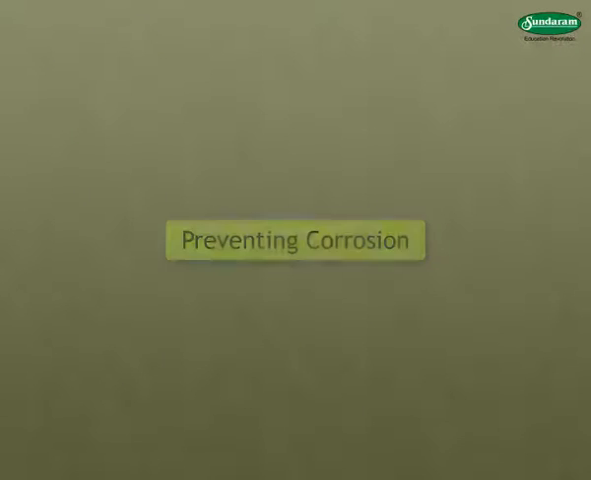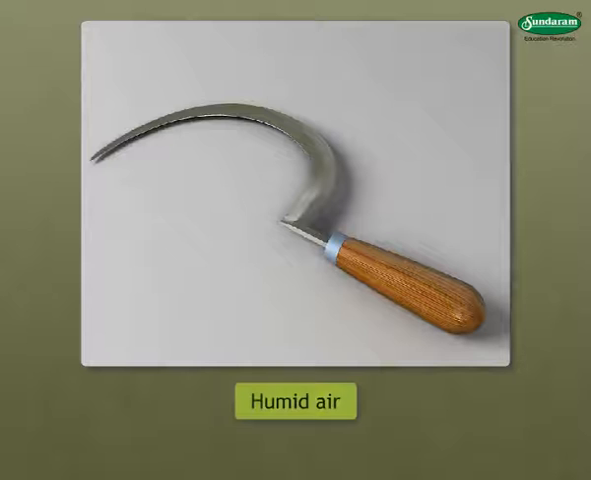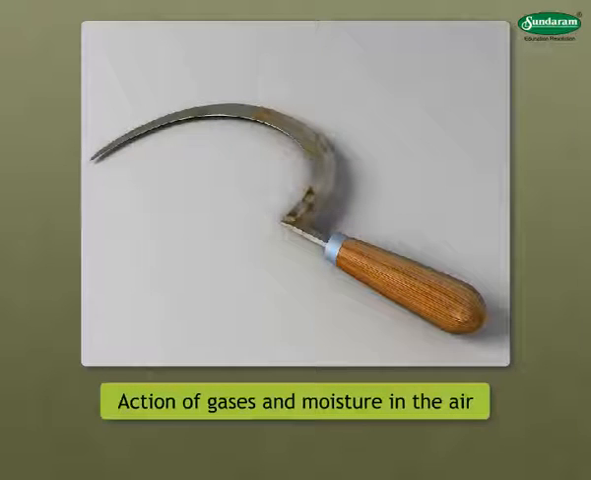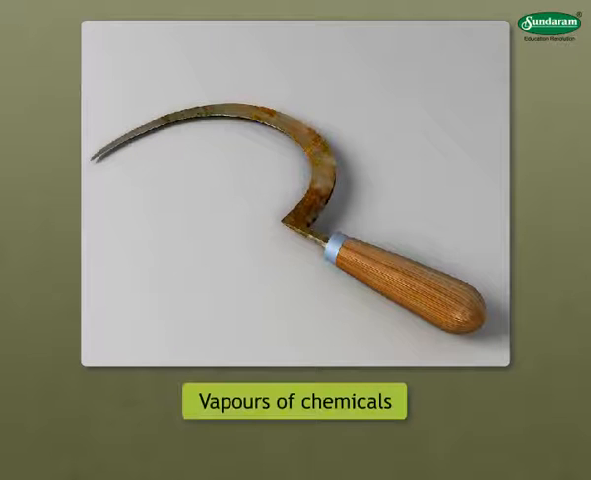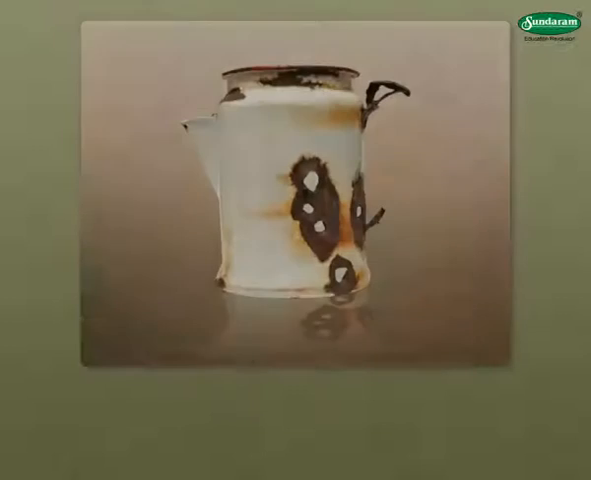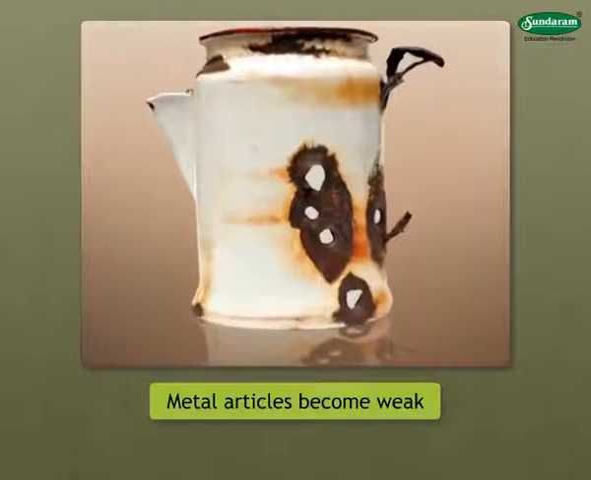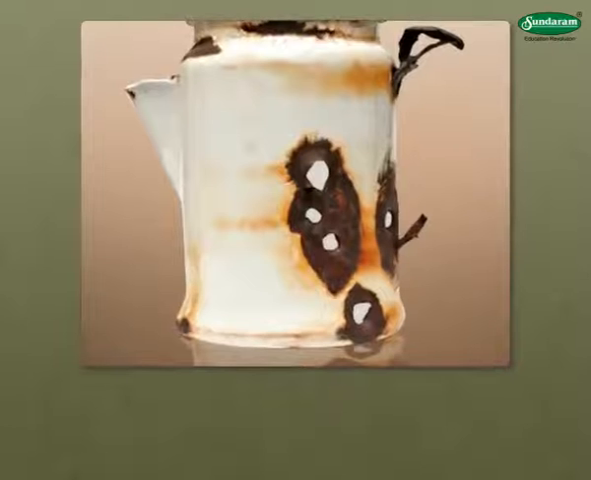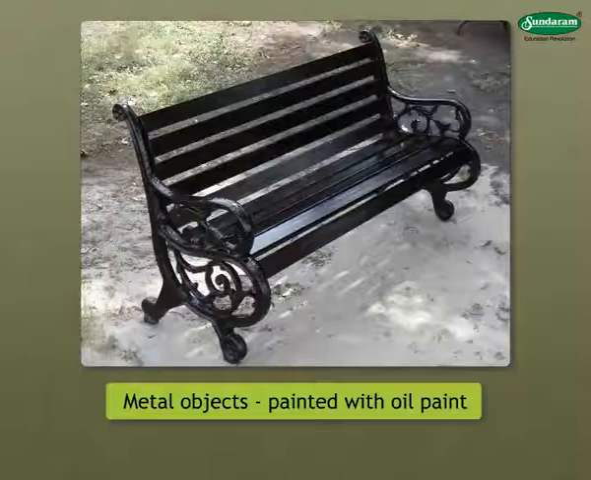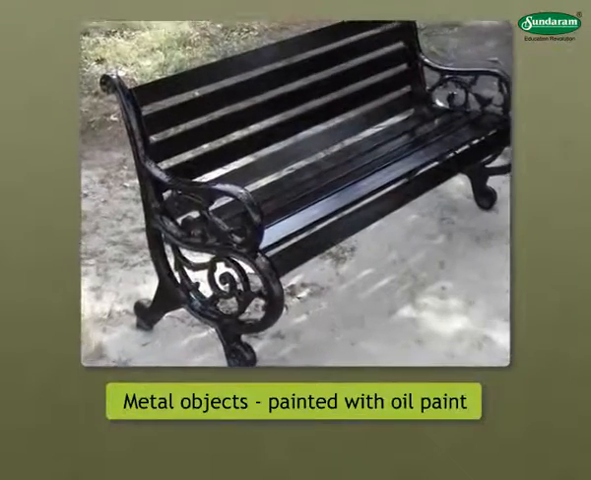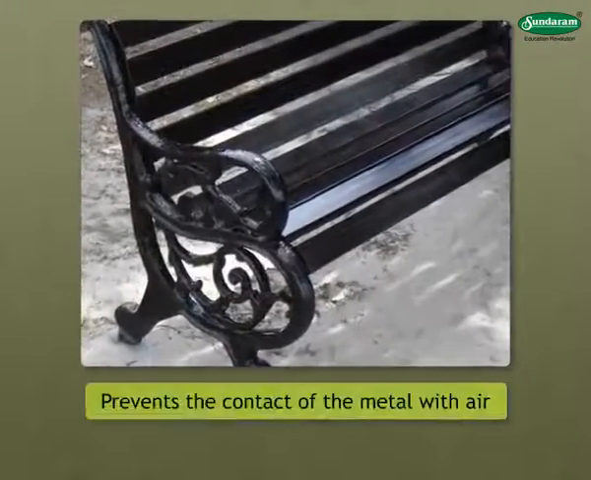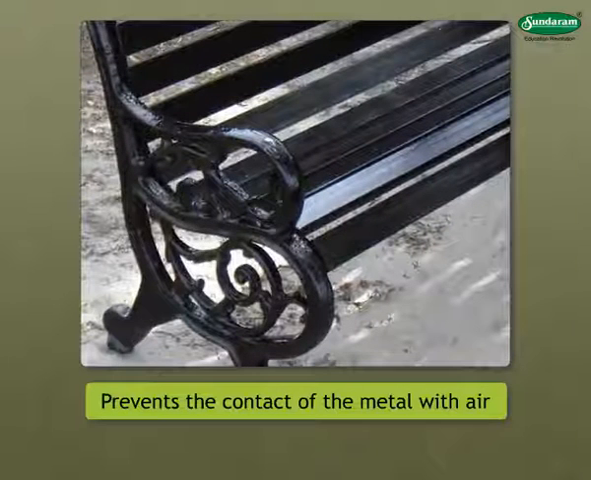Preventing corrosion. Metals left exposed to humid air get slowly corroded because of the action of gases and moisture in the air and the vapors of chemicals around them. If there is too much corrosion, metal articles become weak and unfit for use. Corrosion can be avoided if the metal is not exposed to air. Metal objects can be painted with oil paint. The coat of paint prevents the contact of the metal with air, and so corrosion is prevented.